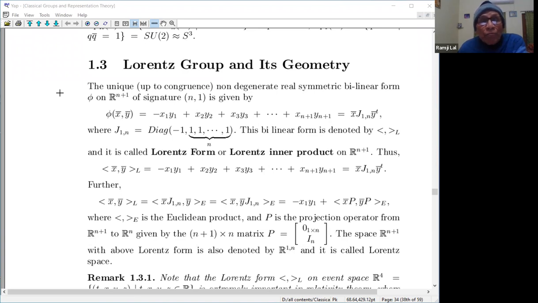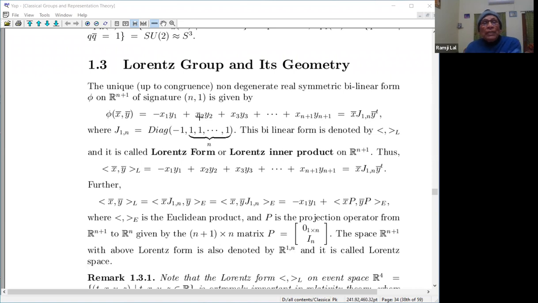So the signature is (n,1). The corresponding form phi will be given by phi(x,y) equal to minus x1 y1 plus x2 y2 plus x3 y3 plus ... plus x_{n+1} y_{n+1}, where x bar is the vector (x1, x2, ..., x_{n+1}) and y bar is the vector (y1, y2, ..., y_{n+1}). This is also equal, in matrix form, to x bar J_{1n} y bar transpose. What is J_{1n}? J_{1n} is the diagonal matrix with minus 1, 1, 1, ..., 1 on the diagonal.